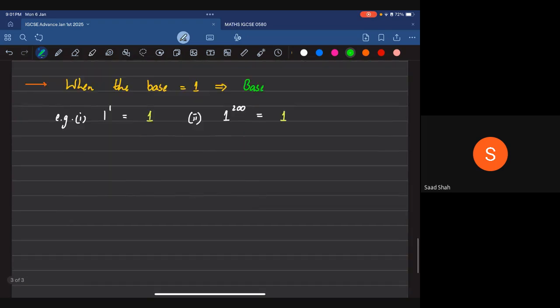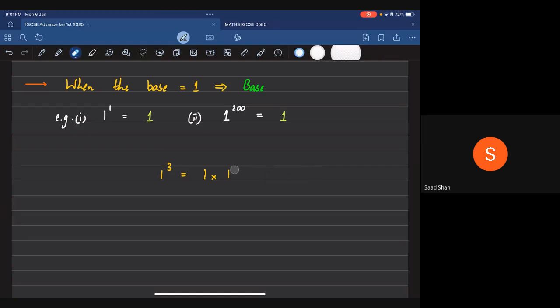What does this mean actually? When I say 1 raised to the power 3, it means I'm multiplying 1 by itself 3 times. Regardless of how many times I multiply 1, it's always going to remain 1.